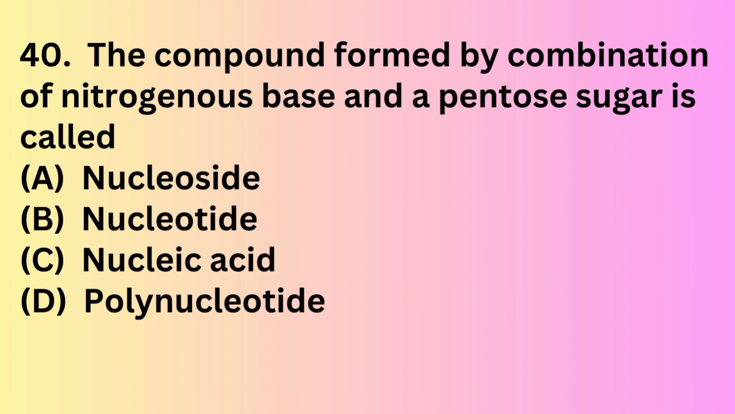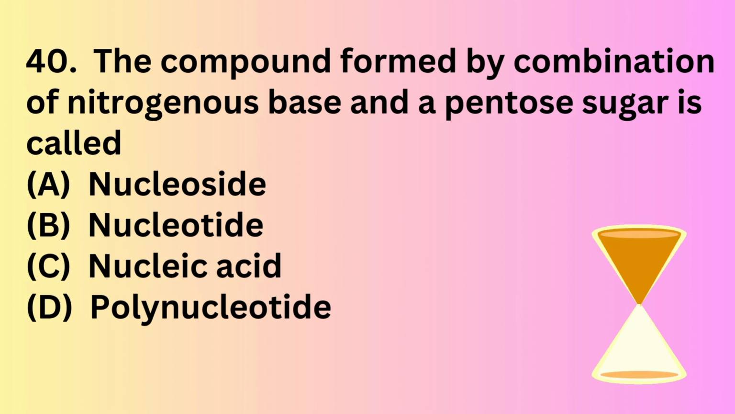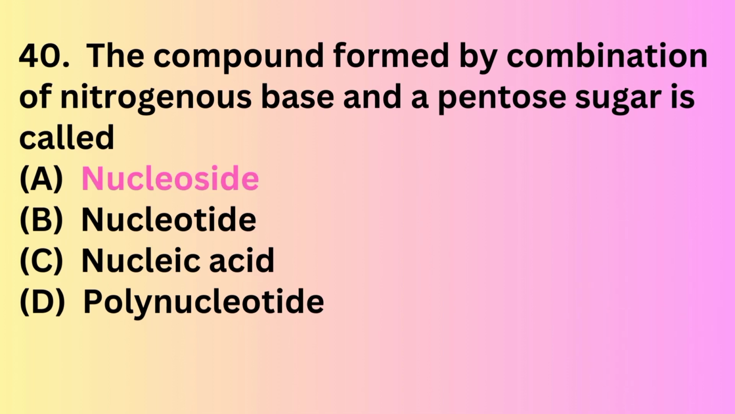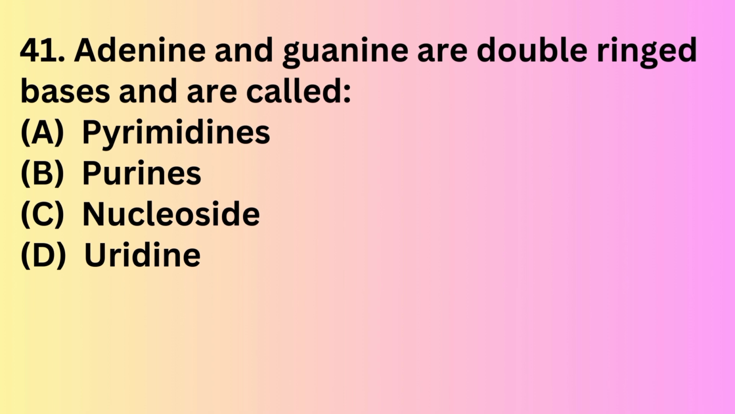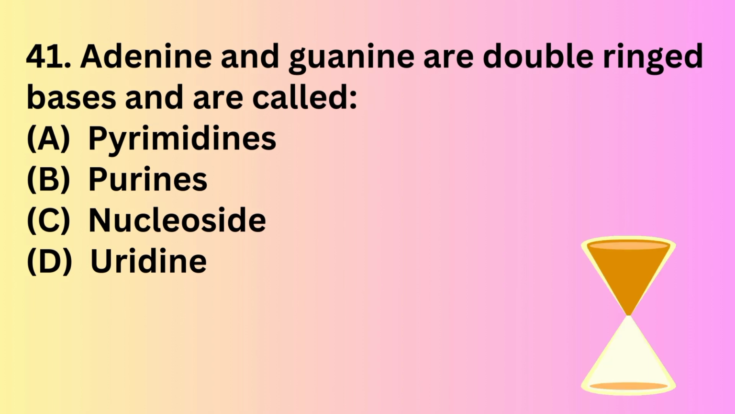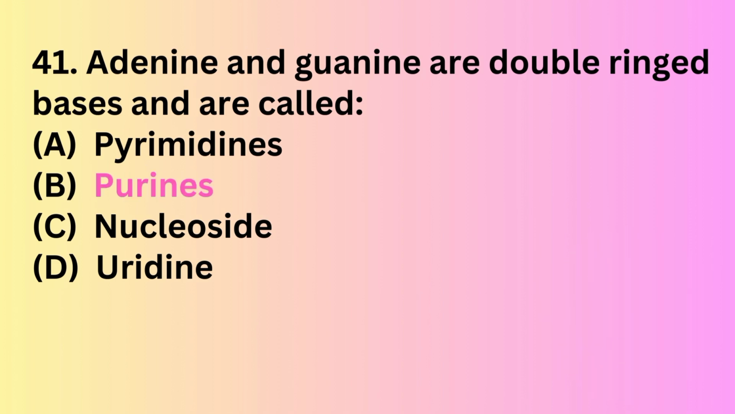Question number 40. The compound formed by the combination of nitrogenous base and pentose sugar is called: nucleotide, nucleoside, nucleic acid, polynucleotide. The correct answer is option A, nucleoside. Question number 41. Adenine and guanine are double-ring bases and are called: option A, pyrimidine; option B, purines; option C, nucleoside; option D, uridine. The correct answer is option B, purines.